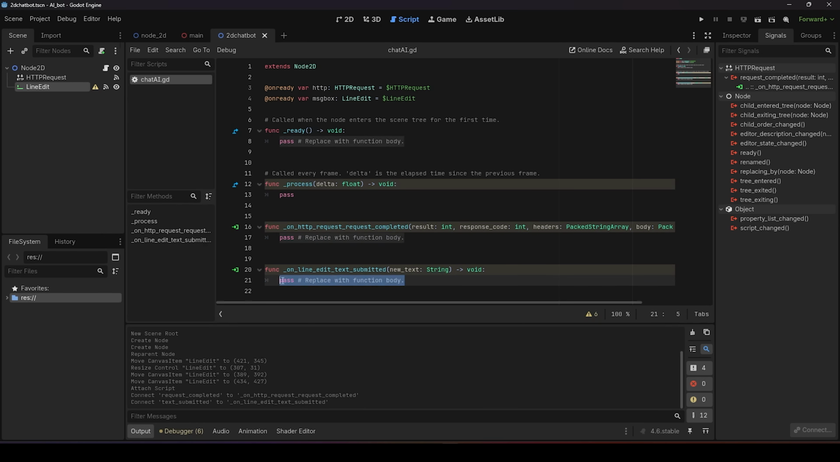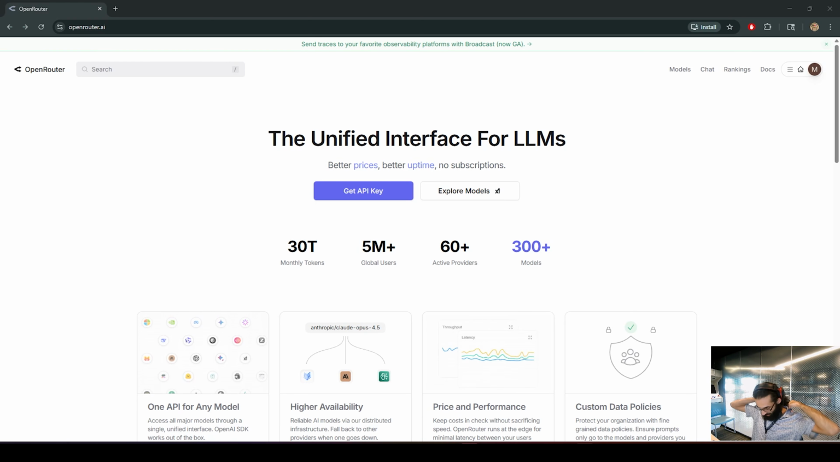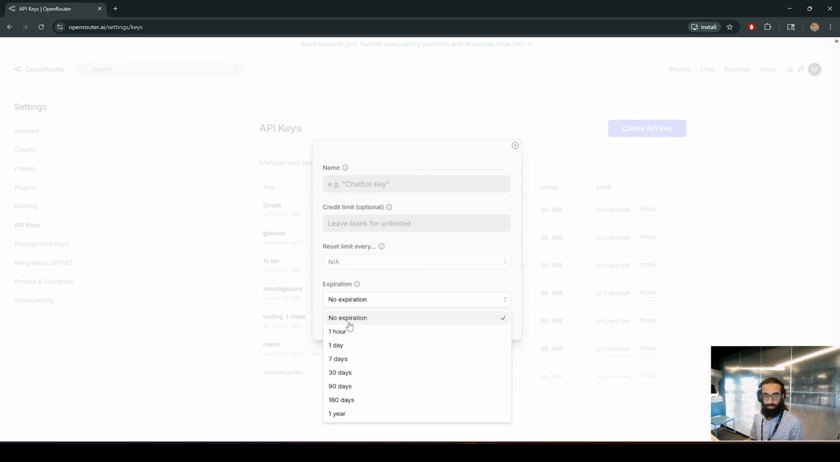In your line edit function, we're going to call the HTTP request. So where are we going to get our AI APIs? We will get them from OpenRouter. So go ahead and create an account in OpenRouter, and it's totally free. Click on Get API Key and create a new key and save it somewhere, you will need it. It will disappear after this page goes away.